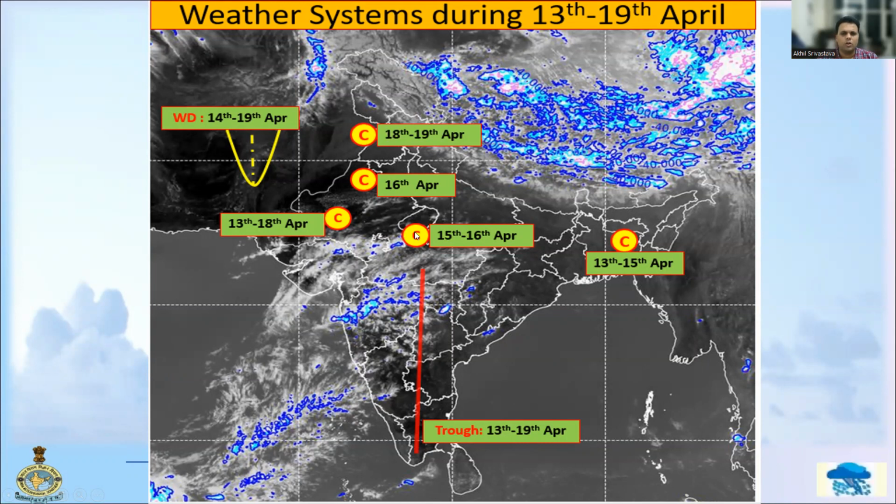There was a cyclonic circulation over northern parts of Madhya Pradesh on 15th and 16th of April, and there was a cyclonic circulation over northeast parts of Bangladesh between 13th to 15th of April. There was a trough which runs from the southern parts of Madhya Pradesh to South Tamil Nadu during 13th to 19th of April, and this discontinuity or trough changed position, oscillating between eastern and western direction between these days.